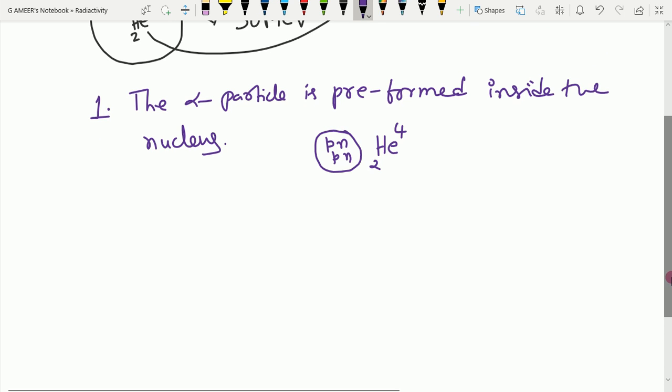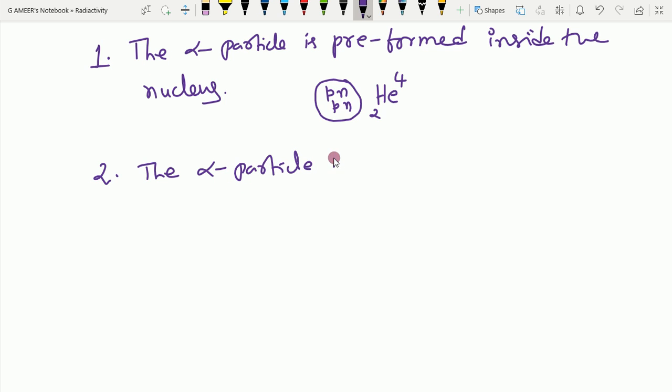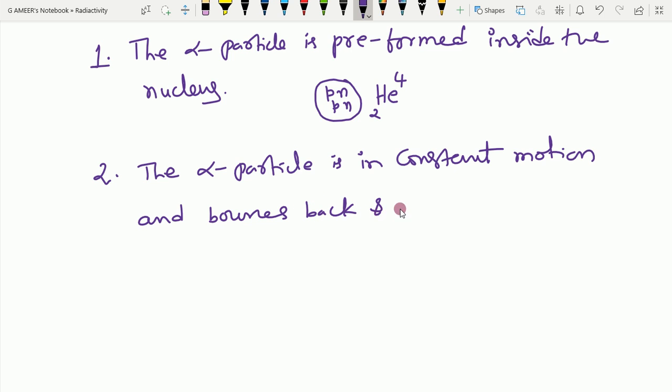So once it is formed, then what it will do inside is very important. The alpha particle is in motion, and it keeps on colliding with the barrier to come out. That is the second assumption: the alpha particle is in constant motion and bounces back and forth from the barrier walls, the potential barrier.